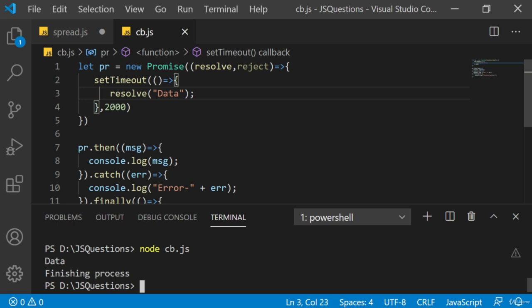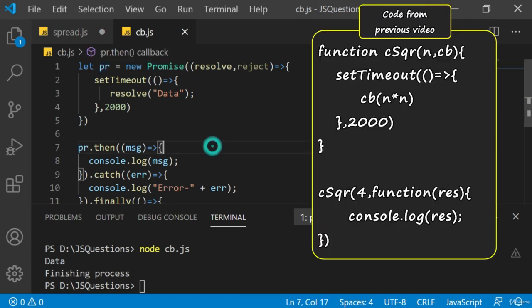At the moment we have configured the object PR and are handling the promise. It might also happen that you have a function which has an asynchronous process. Then you can return a promise, and the function which returns a promise is also thenable. That means right now we have used then with the PR object, which is actually of type promise. But if we have a function, then that also becomes thenable. We already had the square function we defined with callback function.